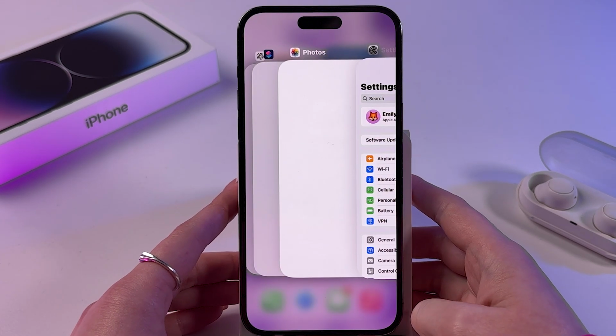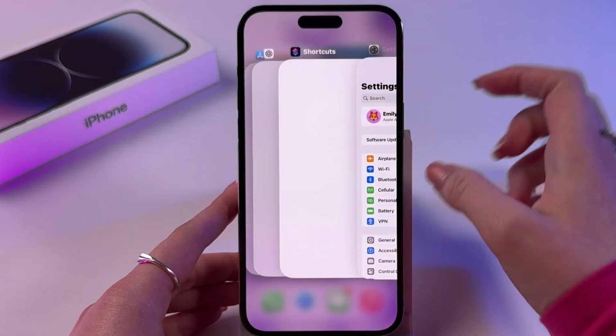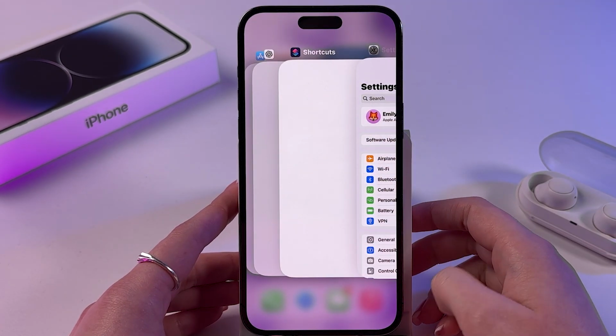Now, the next way is to close the app in which you have auto rotation problems. For that, swipe up to open Recents and swipe this app up to close it from Recents.